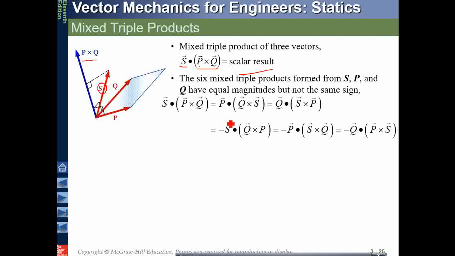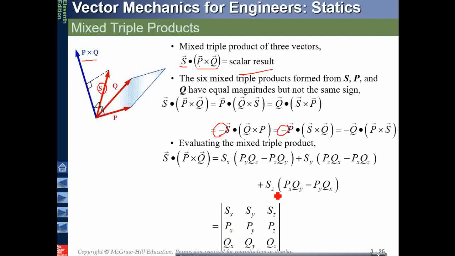So you can easily dot them together. Okay, and remember that when you change the sign, if PQ is changed to QP, that means according to the mixed product law, we'll be having a negative. Along QS is changed as SQ, we'll be having a negative. Okay, so we will be having negative signs.